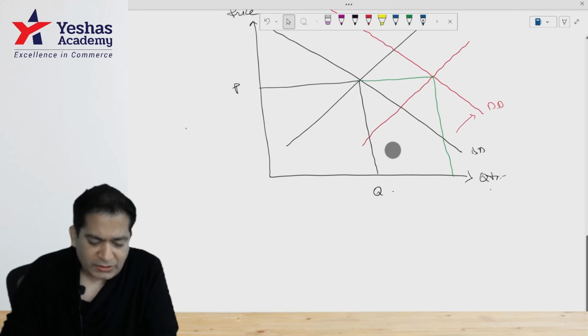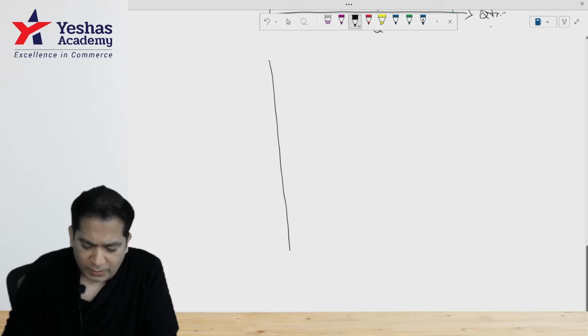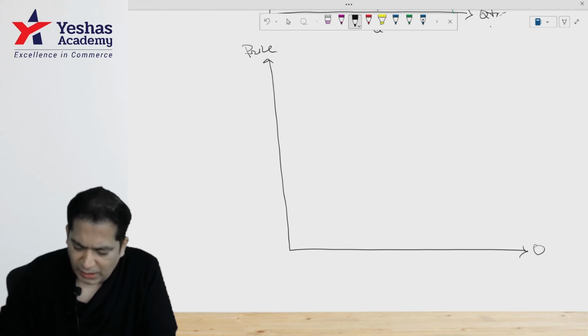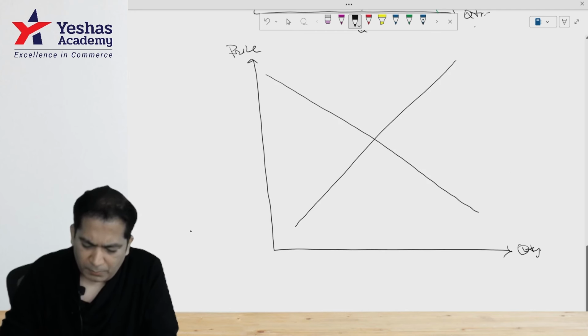What if I change the scenario to this? What if demand increases more than supply? What if price is here and quantity is here? This is the equilibrium price and equilibrium quantity.